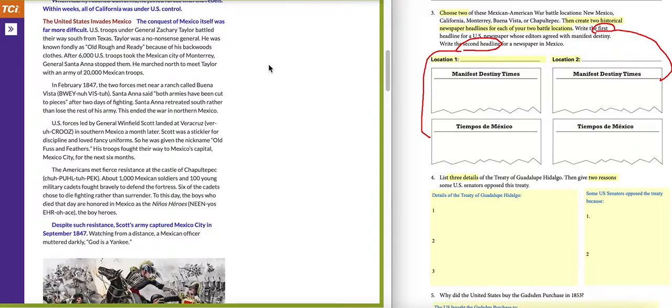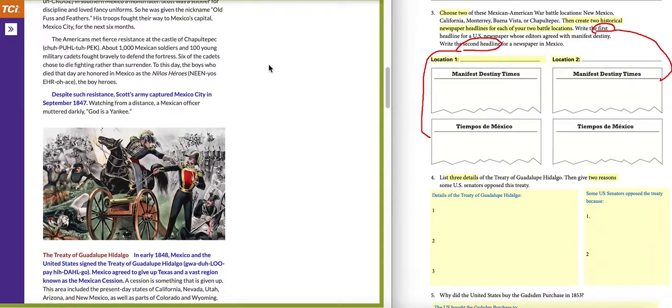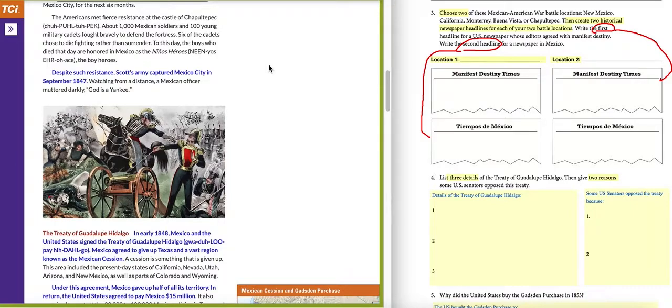U.S. forces led by General Winfield Scott landed at Veracruz in southern Mexico a month later. Scott was a stickler for discipline and loved fancy uniforms, so he was given the nickname Old Fuss and Feathers. His troops fought their way to Mexico's capital, Mexico City, for the next 6 months. The Americans met fierce resistance at the castle of Chapultepec. About 1,000 Mexican soldiers and 100 young military cadets fought bravely to defend the fortress.